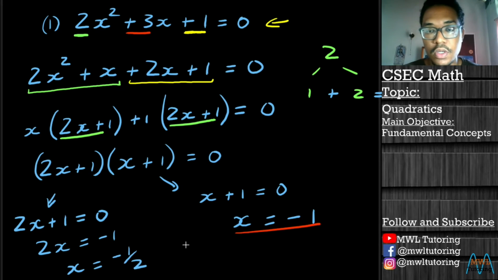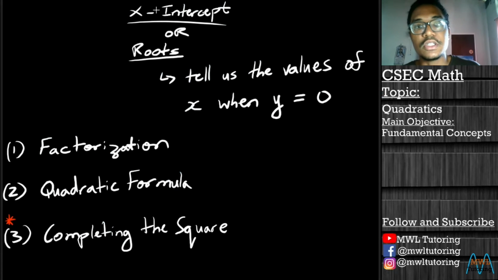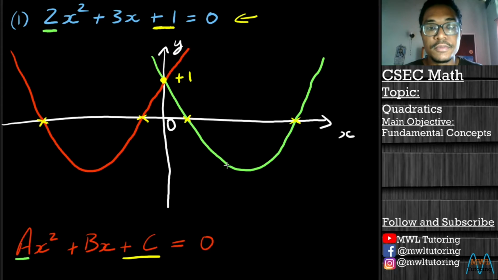So what we just solved for is we figured out our values for our x-intercepts or our roots are negative 1/2 and negative 1. And if we go back across to our graph, that means negative 1/2, let's use yellow, negative 1/2 is on this side here, and negative 1 is here.